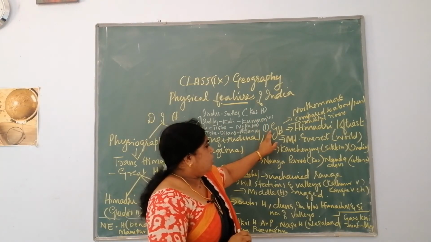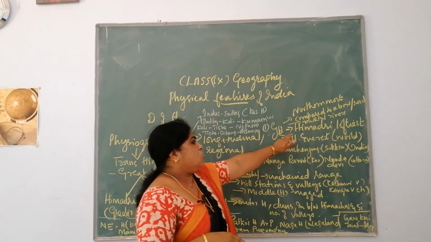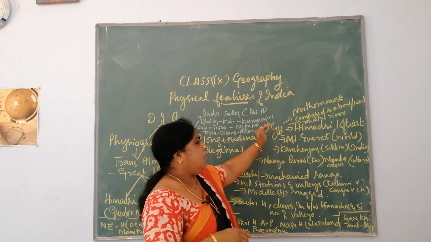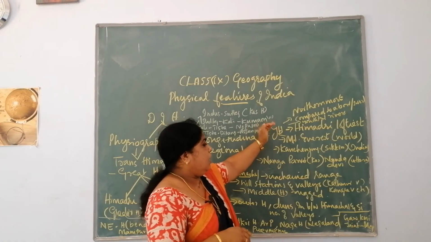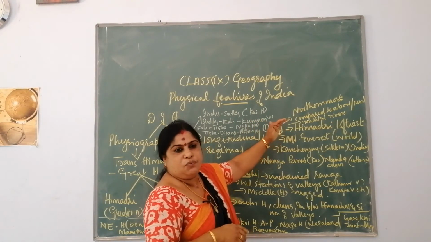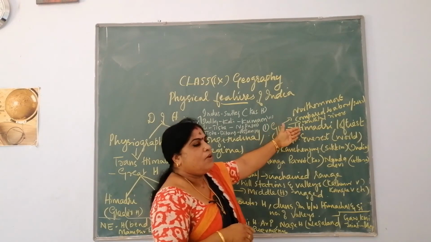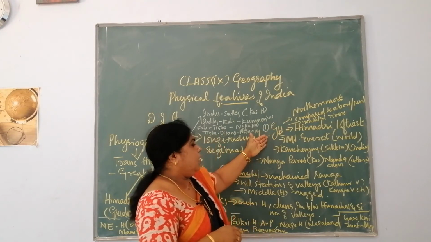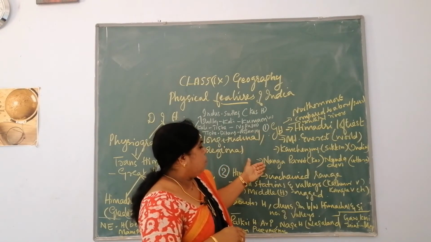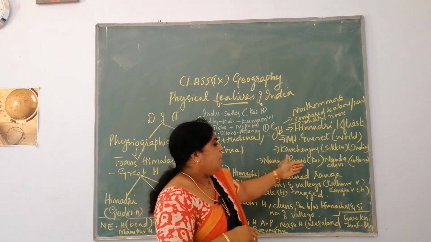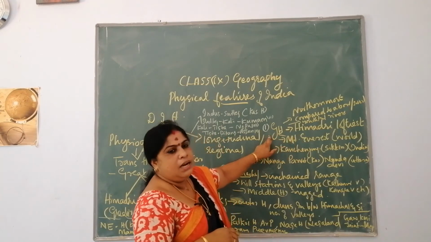And see, it is a bow shape, or in the shape of a sword. This Greater Himalayas gave rise to a number of youthful rivers, because here it is fully covered with ice and snow. So a number of rivers originate from the Greater Himalayas. Then mountains like Nanga Parbat in Kashmir and Nanda Devi in Uttarakhand are all found in the Greater Himalayas.